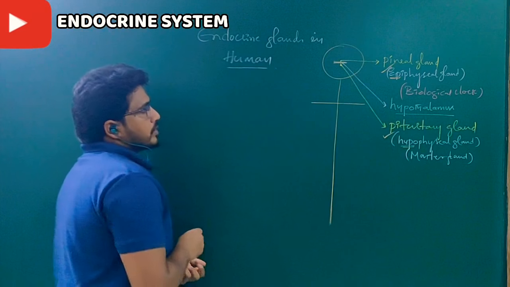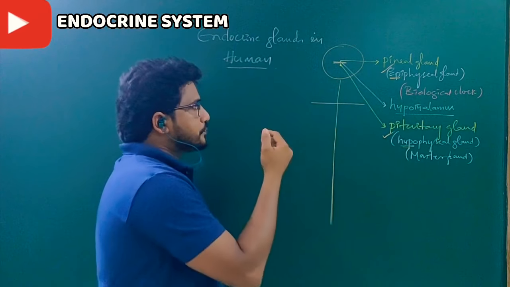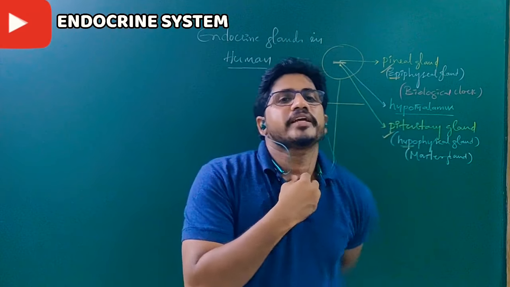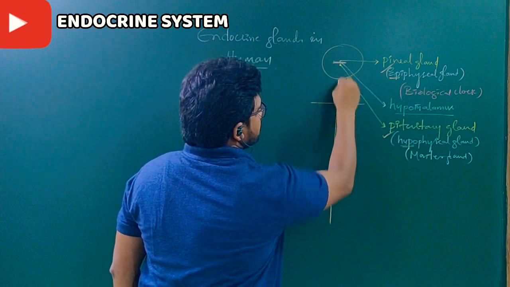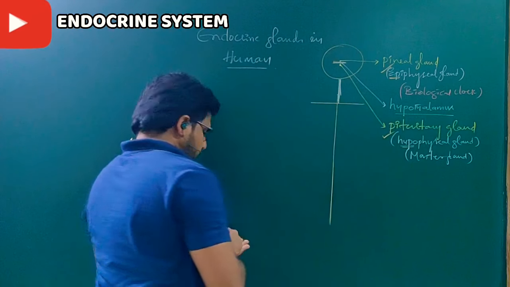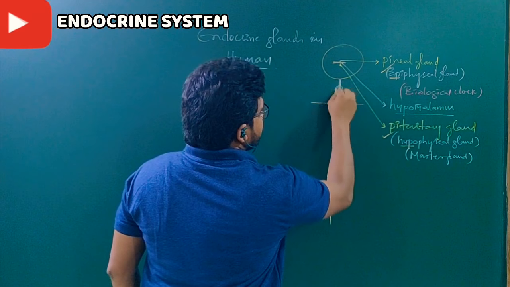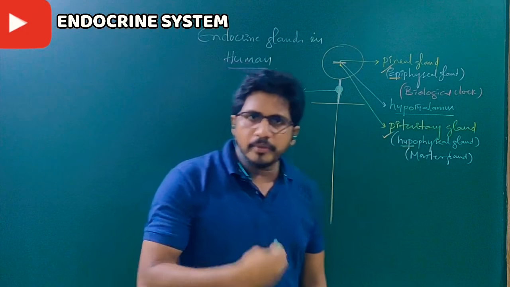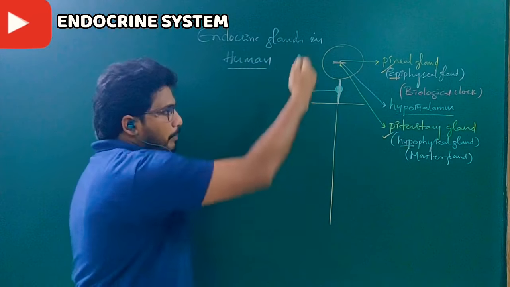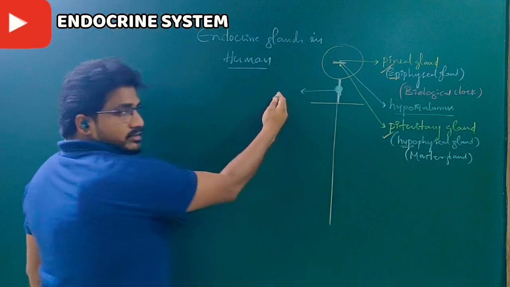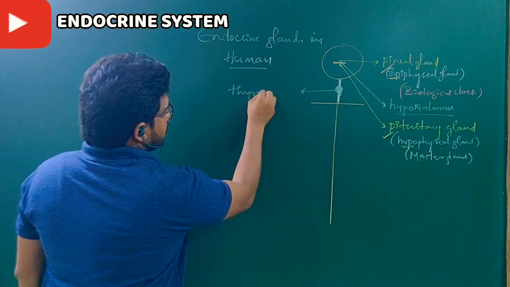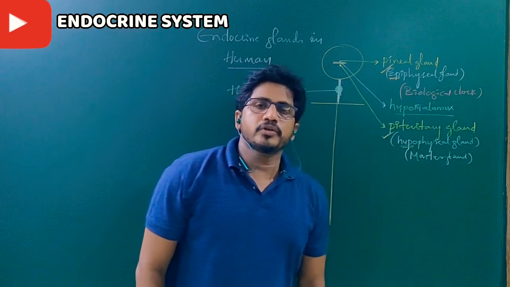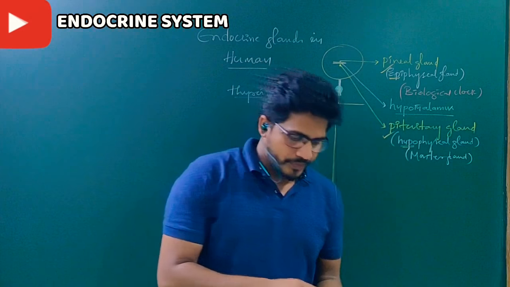Don't confuse. Now when we come to the thyroid gland, recall there is the neck. Above the trachea, this is the trachea region. The trachea is not a gland. Above the trachea, there is the largest endocrine gland. So many endocrine glands are there in the human body. The thyroid gland has a specification: it is the largest endocrine gland, located above the trachea.